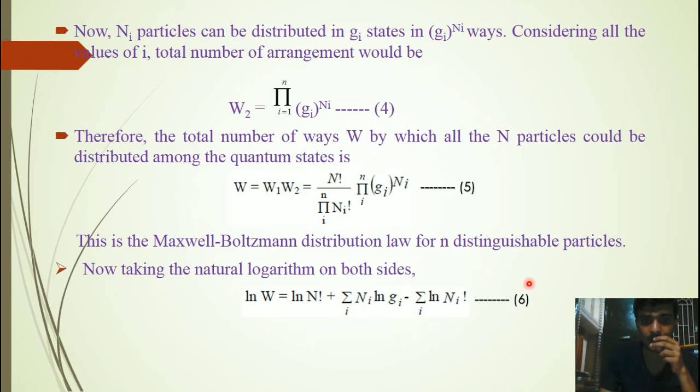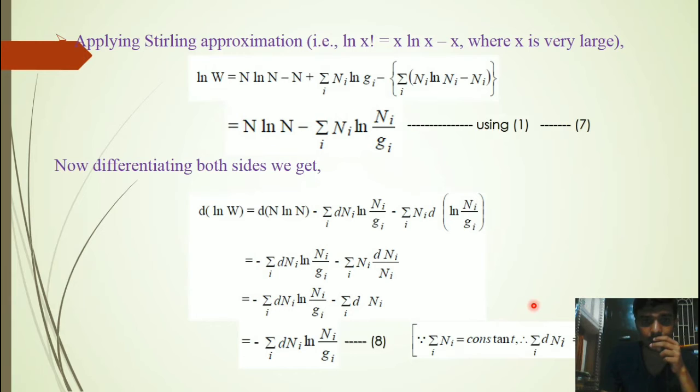Now taking natural logarithm on both sides, the equation is reduced to equation number 6. Applying Stirling approximation, that is given by ln x factorial is equal to x ln x minus x, where x is very large. It gives ln W is equal to n ln n minus summation over i of ni ln ni by gi.